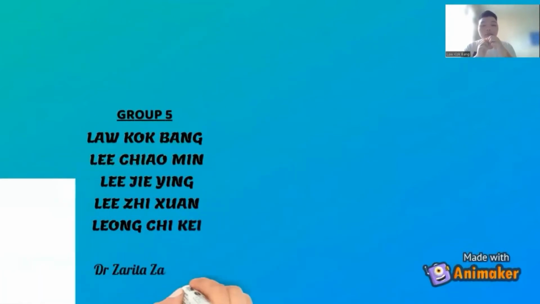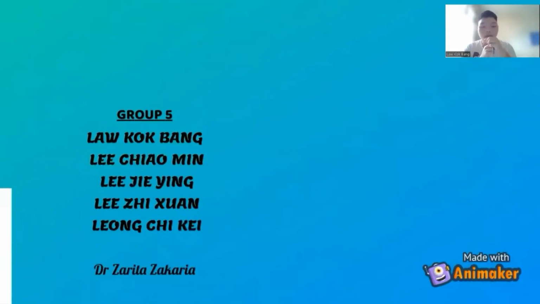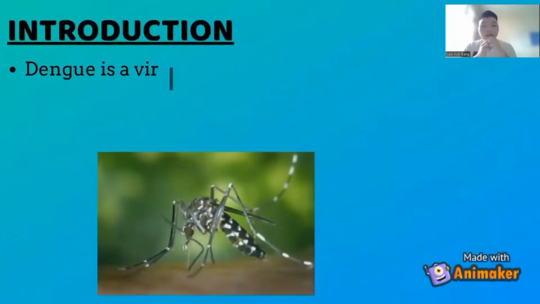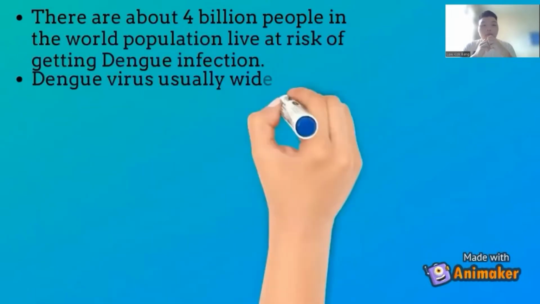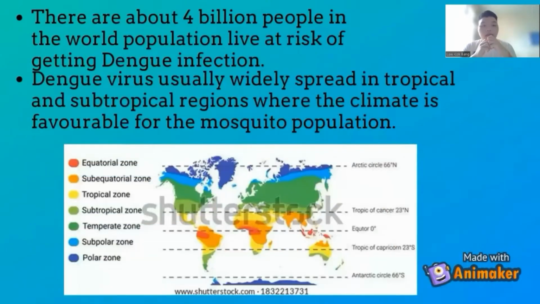And today I will do some simple introduction about dengue. Dengue is a viral infection that is spread to humans most often through the bite of an infected female Aedes mosquito. About 4 billion people in the world live at risk of getting dengue infection. Dengue virus is usually widely spread in tropical and subtropical regions where the climate is favorable for the mosquito population, and the diagram shows the tropical and subtropical regions of the Earth.